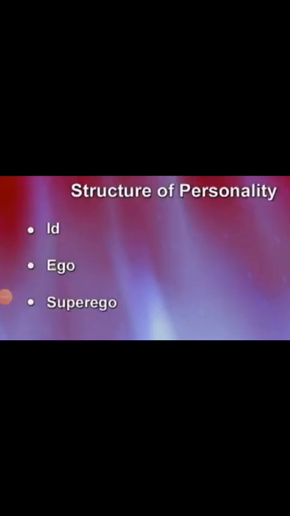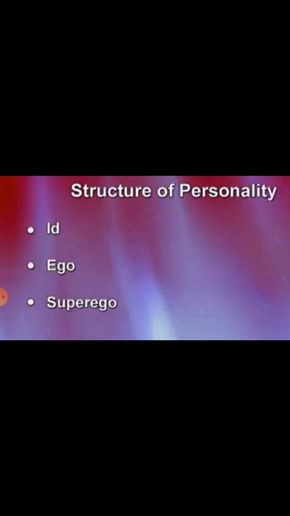As we know about the levels of consciousness, there is also a structure of personality, which is three in number: id, ego and superego. According to Freud's theory, the primary structural elements of personality are id, ego and superego. They reside in the unconscious as forces, and they can be inferred from the way people behave. Let us remember the id, ego and superego are concepts, not real physical structures. We will discuss these terms in some detail.